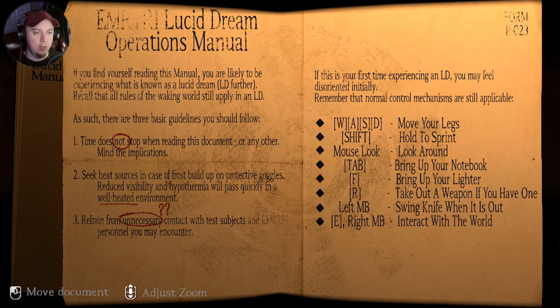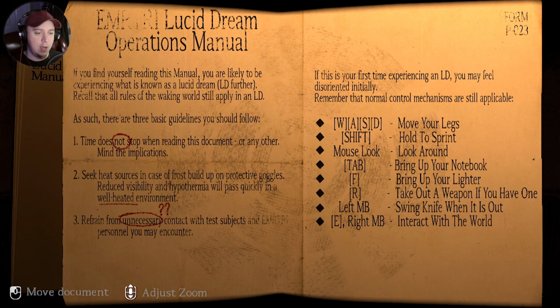If you find yourself reading this manual, you're likely to be experiencing what is known as a lucid dream. Recall that all rules of the waking world still apply in a lucid dream. As such, there are 3 basic guidelines you should follow. Time does not stop when reading this document, or any other. Mind the implications. Seek heat sources in case of frost buildup on protective goggles.